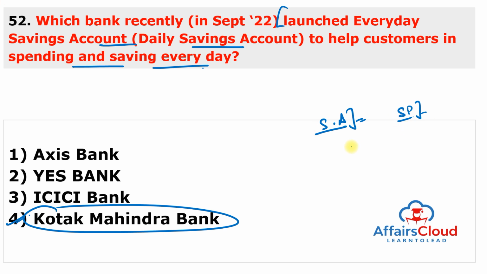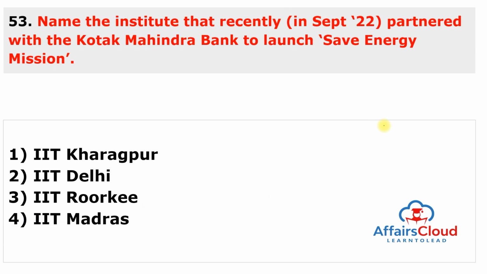And the account comes with the everyday RuPay Platinum Debit Card. And with this account, the customers can either make 30 transactions of any value in a month and get minimum balance charges waived, or choose to maintain an average monthly amount of rupees 20,000. Very important question. Remember, this is everyday saving account started by Kotak Mahindra Bank.